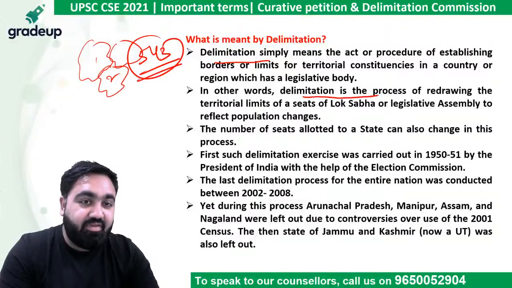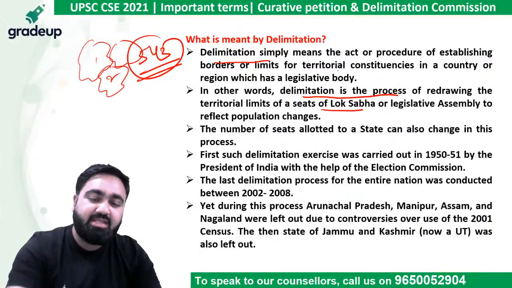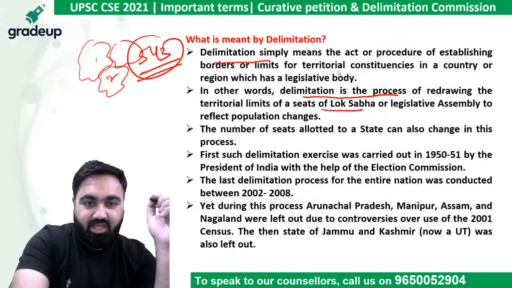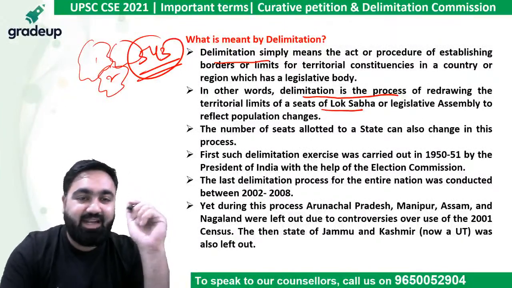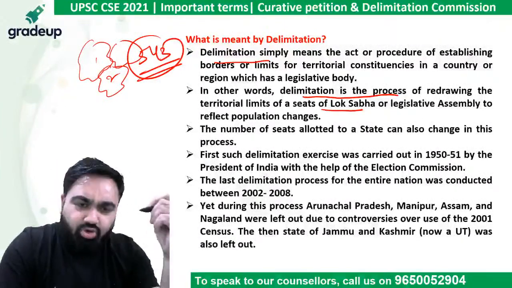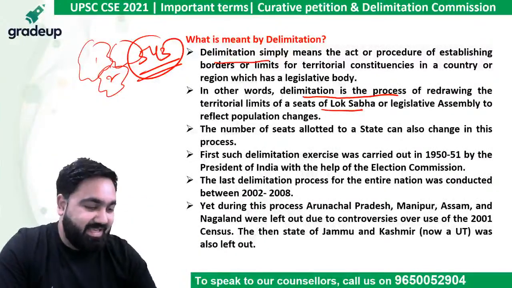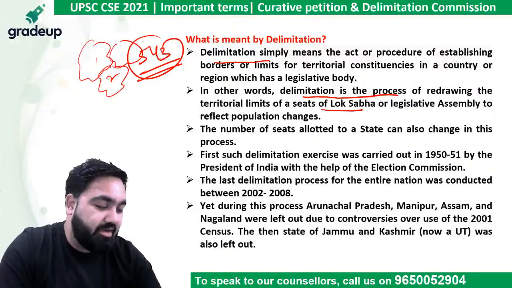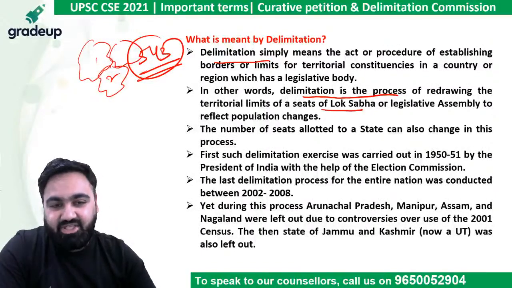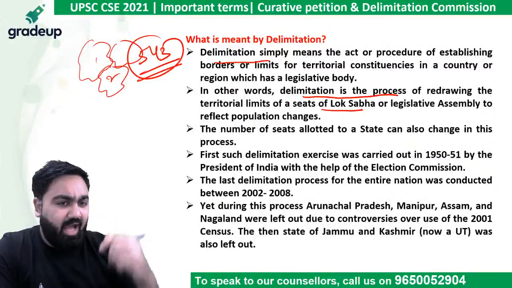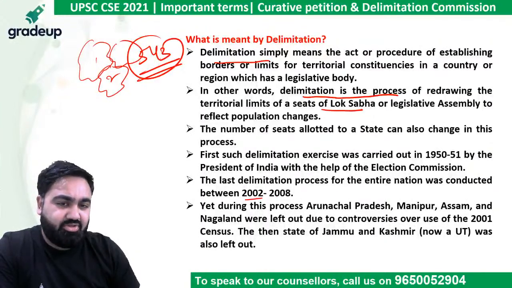Delimitation is the process of redrawing these territorial boundaries for deciding the seats in Lok Sabha or in the Legislative Assembly. Usually the delimitation is carried out after every census. So when the census comes out, you have the new population numbers, and based on that, the delimitation happens. However, the last delimitation happened between 2002 and 2008, but it did not happen in the northeast states.